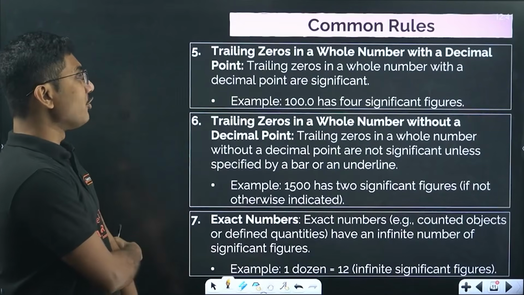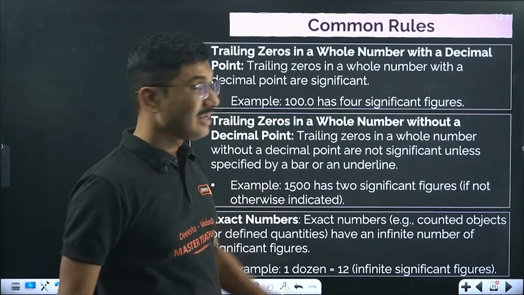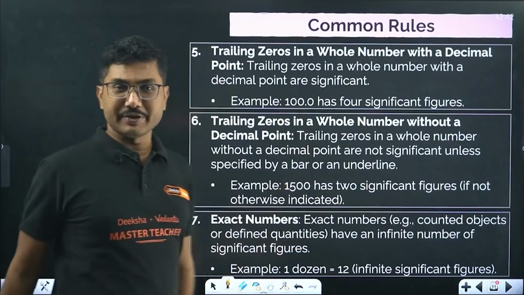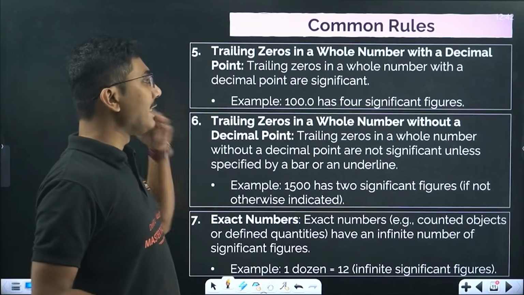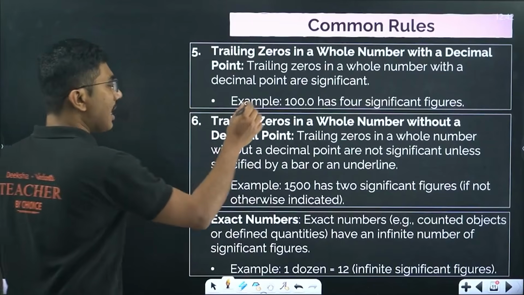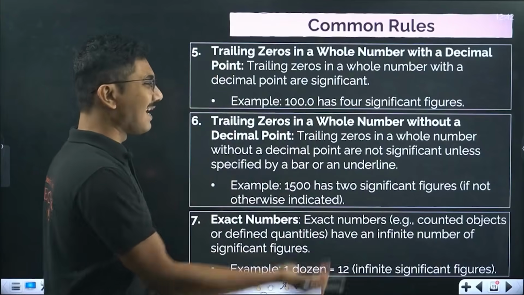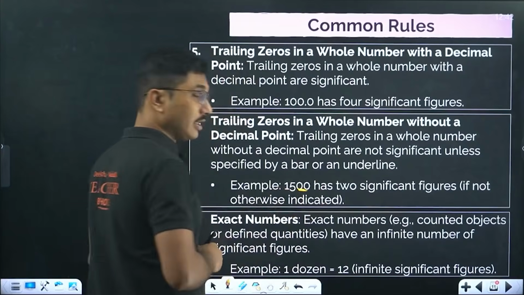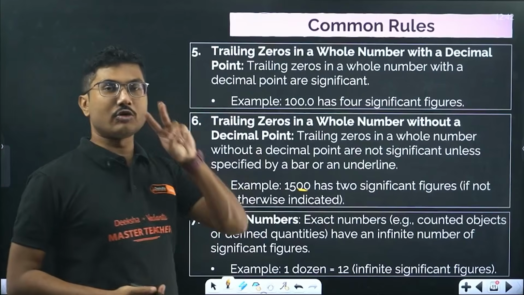Next, trailing zeros in a whole number. Trailing zeros in a whole number with a decimal point are significant. So here also, 100.0 has 4 significant figures. Trailing zeros in a whole number without a decimal point are not significant. So 100.0 has 4 significant figures, but if I just write 100 or 1500, these 2 zeros are not significant. It only has 2 significant figures. So 1500 has only 2 significant figures.